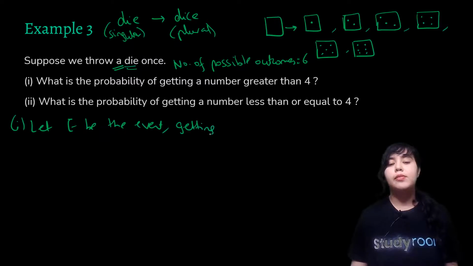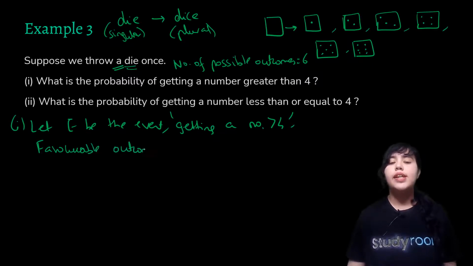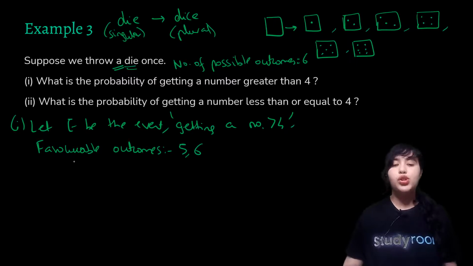Now for the first part, let E be the event of getting a number greater than 4. I am using the symbol, but you can write the entire thing as well if you wish. Then what will be the favorable outcomes if you want a number greater than 4? What are the numbers greater than 4 on your die? They are 5 or 6. So these are the only 2 favorable outcomes.